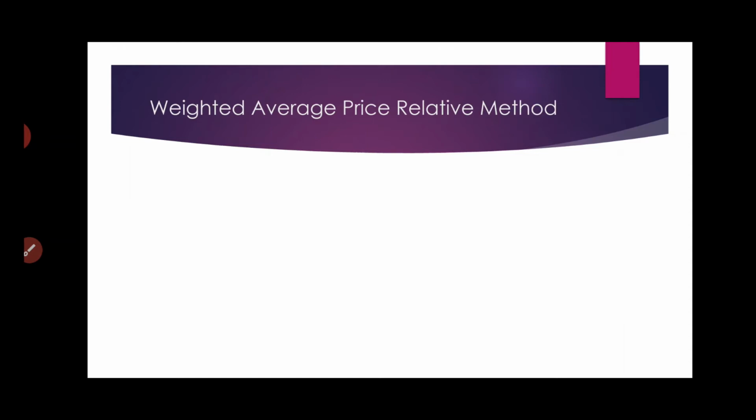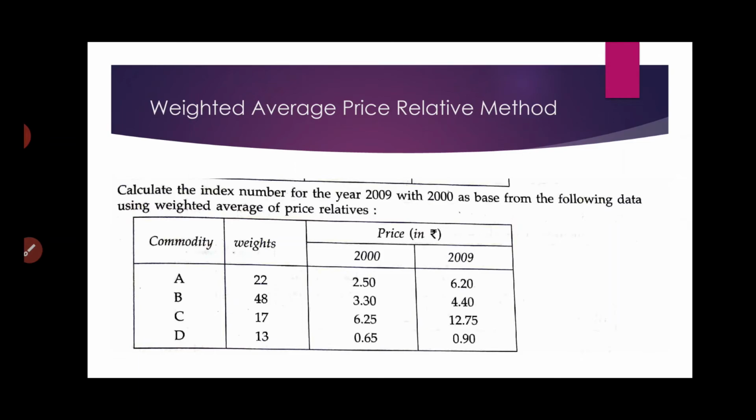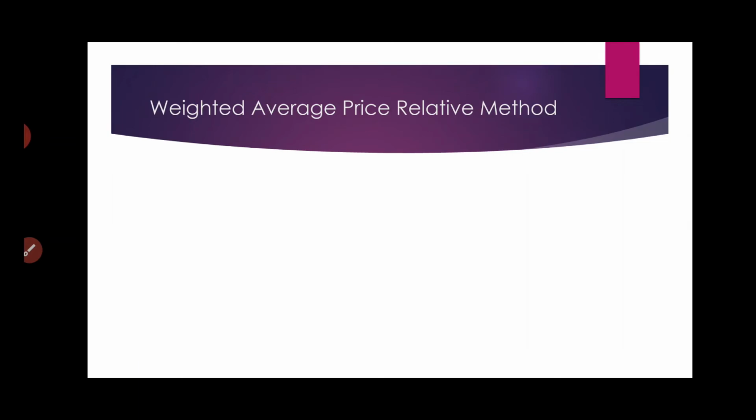Next, weighted average method. Same as the simple average method, first we need to find the individual percentages, then we need to add them up. So let's take one problem here. Calculate the index number for the year 2009 with 2000 as base from the following data. Again, commodities, weights, and the prices in both the years are given.